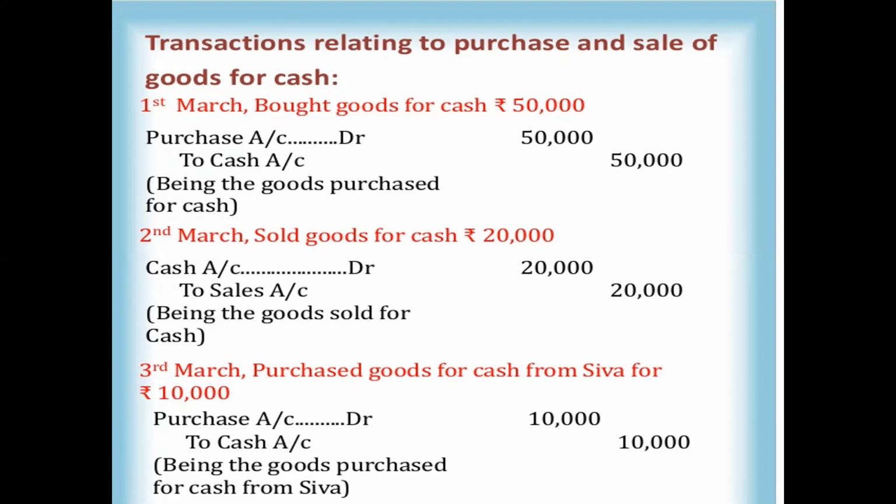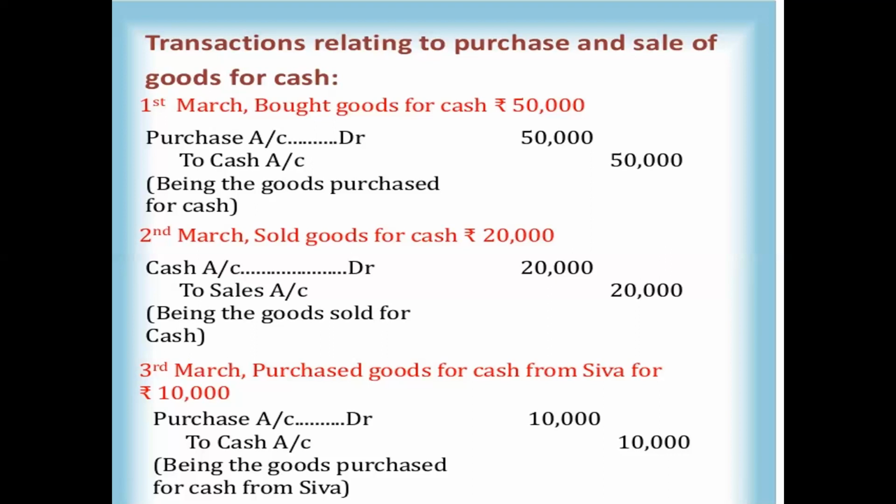We purchased goods for cash, 50,000 rupees. In this transaction, you will identify what the two accounts are. We are purchasing goods for cash. That means one is the purchase account, and the second one is the cash account. We are purchasing with cash, 50,000 rupees. Here the two accounts are the purchase account and the cash account.